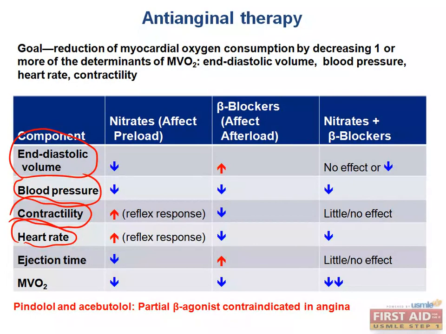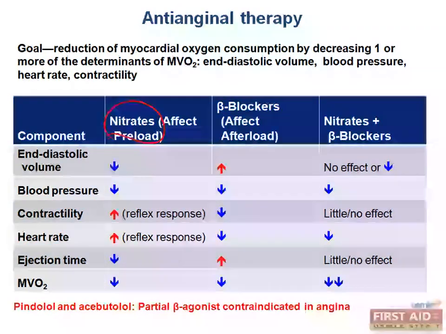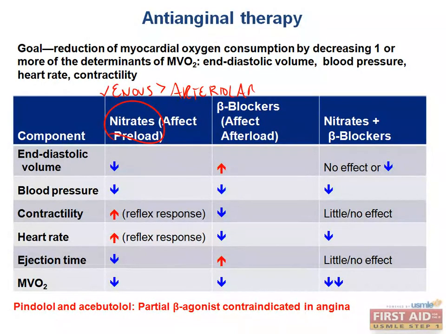We just finished discussing how nitrates, right here, are mainly venodilators, and they do have some vasodilatory component of the arterioles, but a much greater effect on the venous versus the arteriolar vasodilation. They cause an overall drop in blood pressure due to an increase in the venous capacitance, so they can hold much more blood because we cause vasodilation of those veins. So blood will pool in the veins and therefore reduces the volume returned to the heart. It causes a decrease in the end diastolic volume because there's less blood in the chamber.